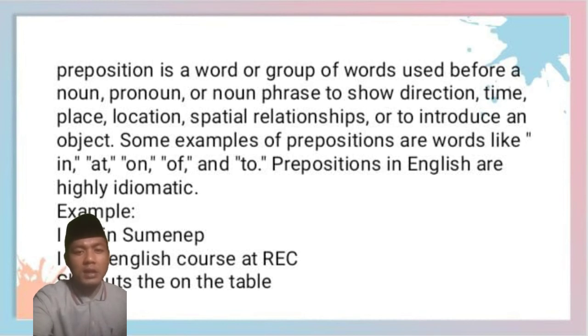Prepositions in English are highly idiomatic. For example, the preposition in: I live in Sumeneb, and the preposition here is in. And the next, I take English course at RAC, Radiant English course, and the preposition here is at. And the next example is she put the book on the table, and the preposition here is on, like this.